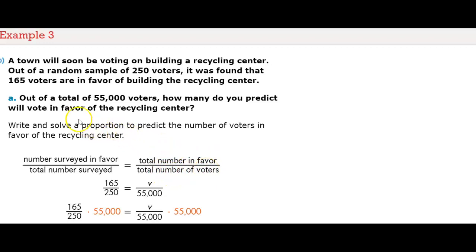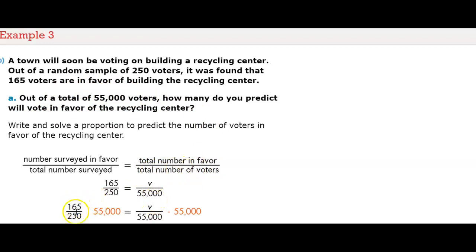The total number of people surveyed was 250 voters, and the number of people who were in favor of the recycling center was 165. The total number of voters is 55,000.